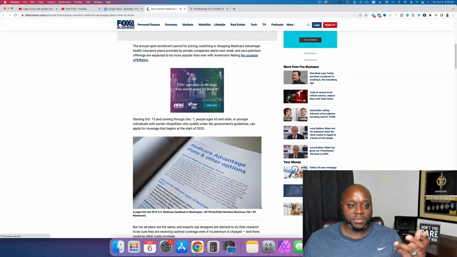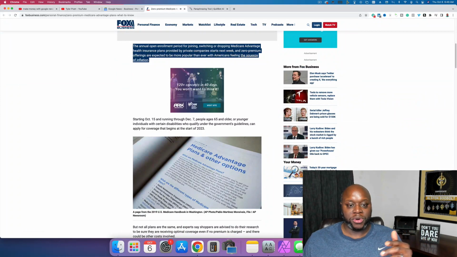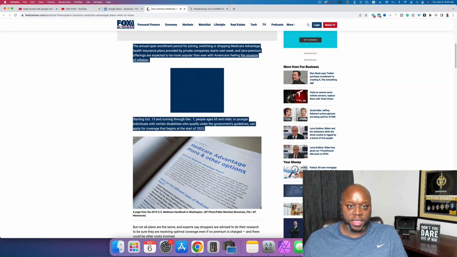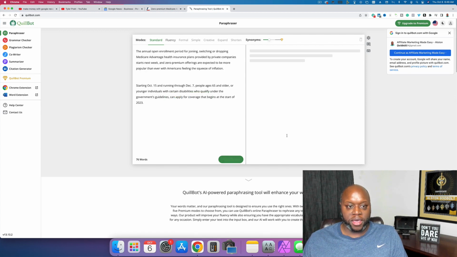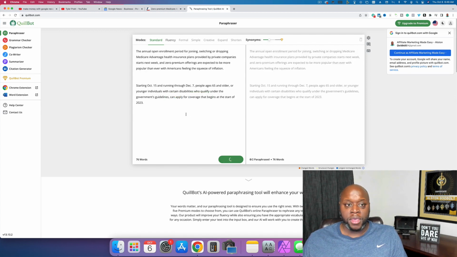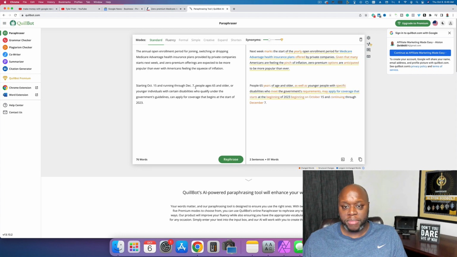So what you're going to do is you're just going to grab this. Let me just grab this and show you why this doesn't work. So you're going to grab this article like this. You're going to paste it right into Quillbot like this. Click on rephrase, and then hopefully it comes back with words that make sense. But if we look at this, you can see that some of these words just don't make sense. The sentences don't make sense. And again, Google is smart enough to realize that you have taken someone else's content and you are rephrasing it, and it's the exact same content.